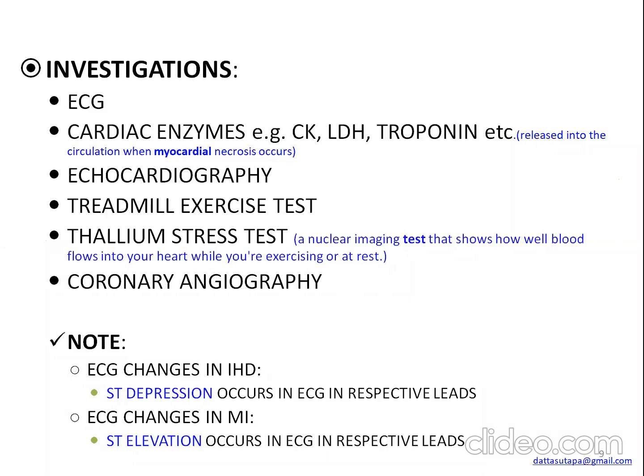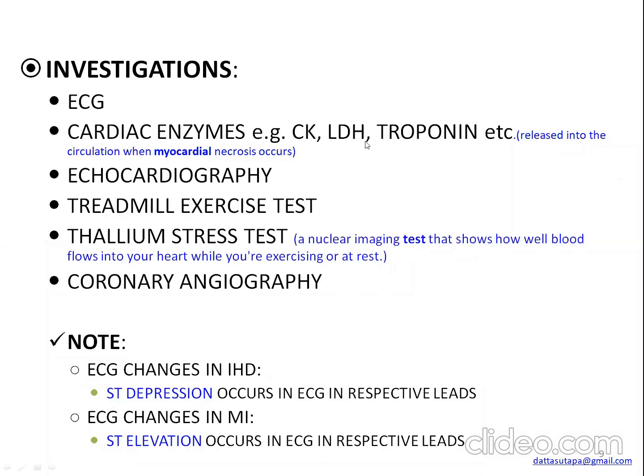CKMB is tested to know the heart damage. CKMM is tested to know if there is any muscle injury, and CKBB is tested to know any kind of brain damage.